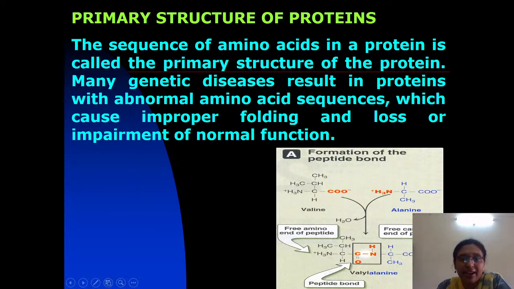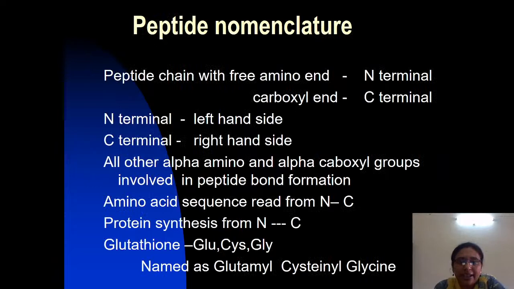The other side, where the free carboxyl group is present, is called the C-terminal. So any peptide chain has two free ends: one with the free amino group, which you call the N-terminal, and one with the free carboxyl end, which you call the C-terminal.